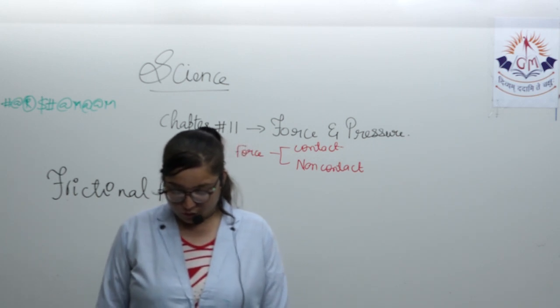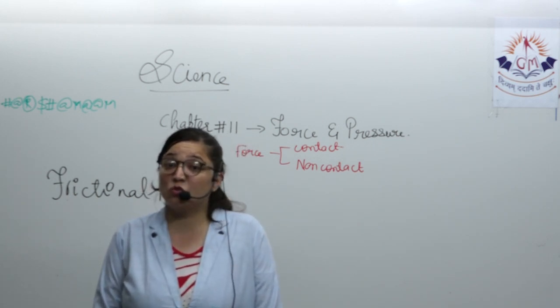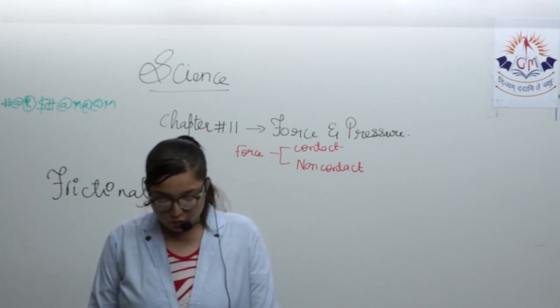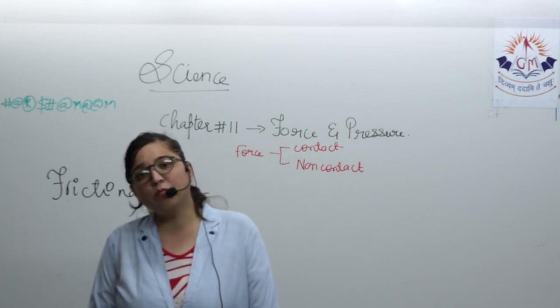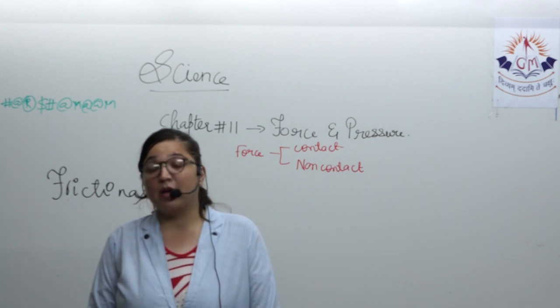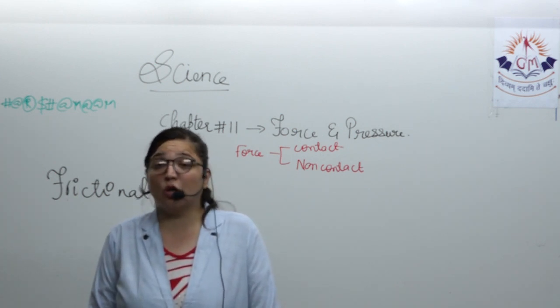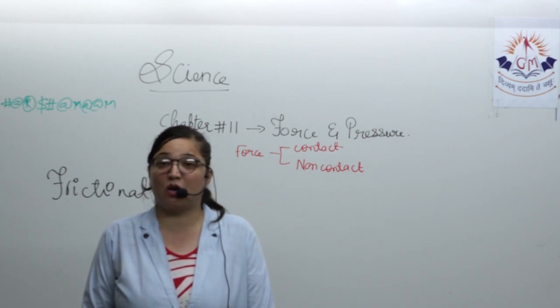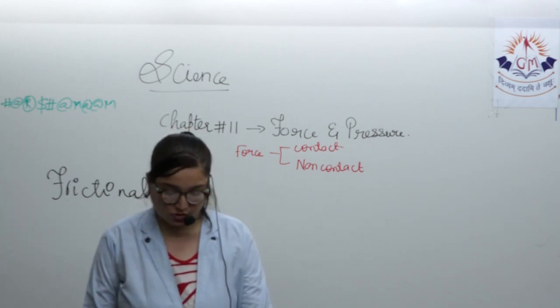So the force that is acting when two surfaces are in contact, which opposes the motion of one body over the other, is called frictional force.